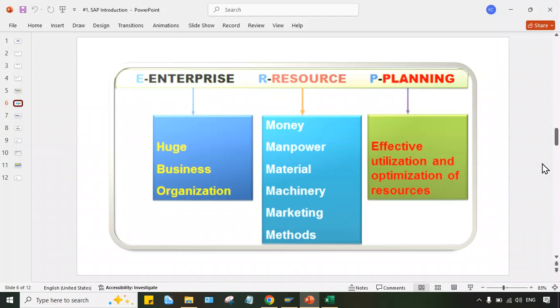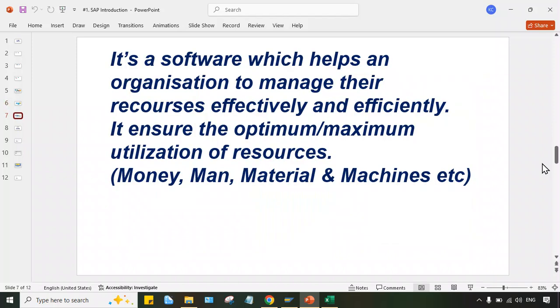So now if you talk about the definition, right? Look at here guys, the definition is ERP is what? It's a software which helps an organization to manage their resources effectively and efficiently. It ensures the optimum or maximum utilization of its resources. So what is SAP? SAP is an ERP. Now the question is, what is an ERP? So ERP is nothing but a software which helps an organization to manage their resources effectively and efficiently. It ensures the maximum utilization of resources.